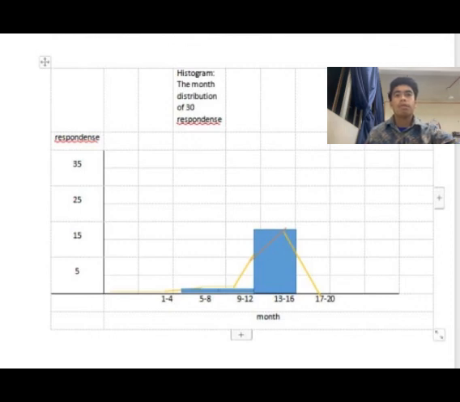For 1 to 4, the respondents is 0, and 5 to 8, the respondents is 2, 9 to 12, the respondents is 2, 13 to 16, the respondents is 26, and 17 to 20, the respondents is 0.